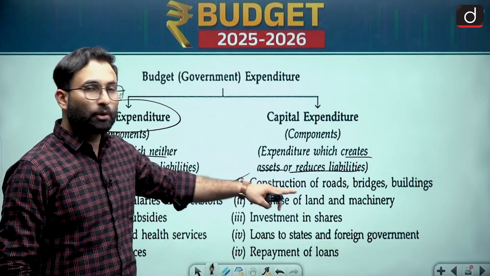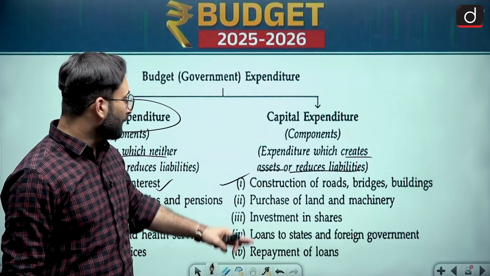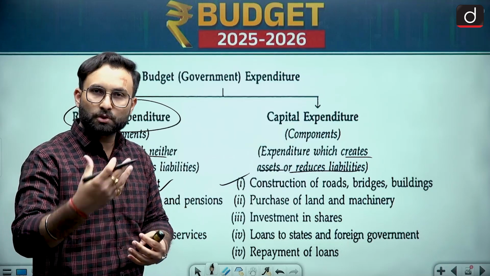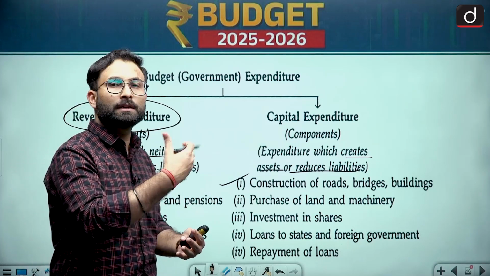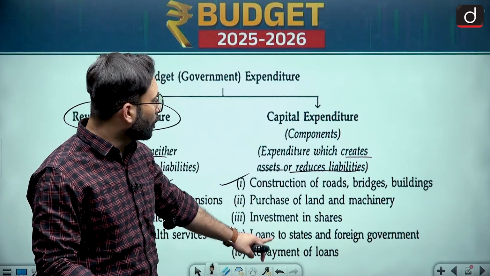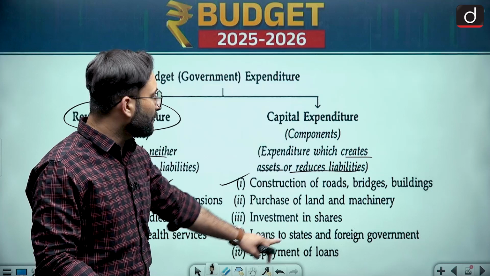If you are creating a road, that means that you are creating an asset. Coming to the next one, purchase of the land and machinery. If you are purchasing some machinery, that is also a capital expenditure, that will increase your assets. Okay, that is kind of an investment. Again, investment in share, loan to the states or the foreign government, repayment of the loan, etc.